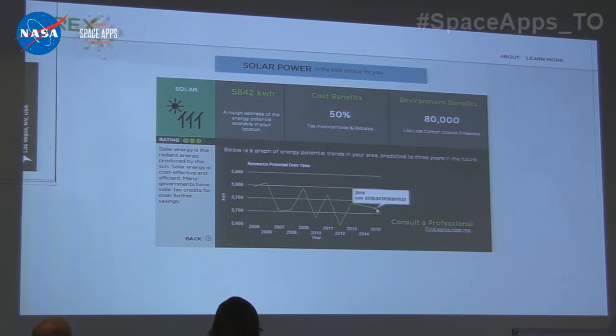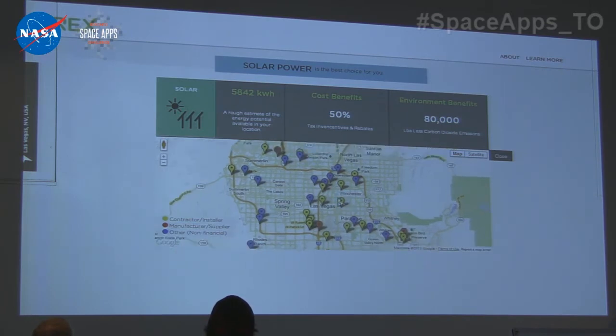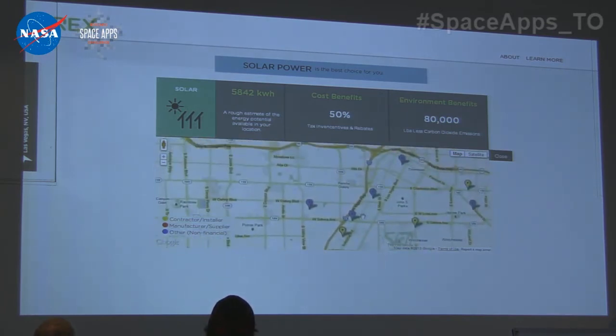So what did it really take to implement that algorithm? Check this out. We had to process like 700 million records. We were parsing data for like 5 hours, and we finally had it working. It's crazy. At this point, you're like, okay, I'm pretty excited about solar energy. I want to find a professional. So you click find a professional. Bam! There's a map with a lot of professionals and companies. You can consult them for whatever projects you have.